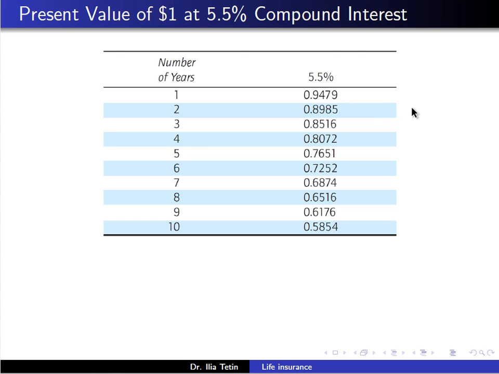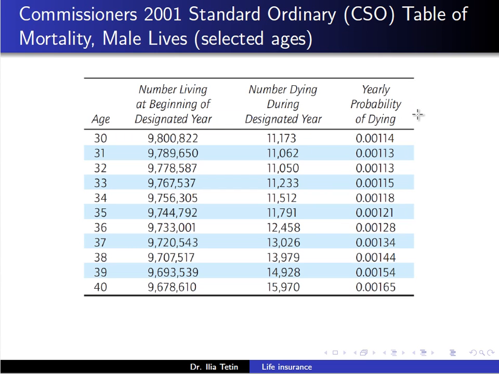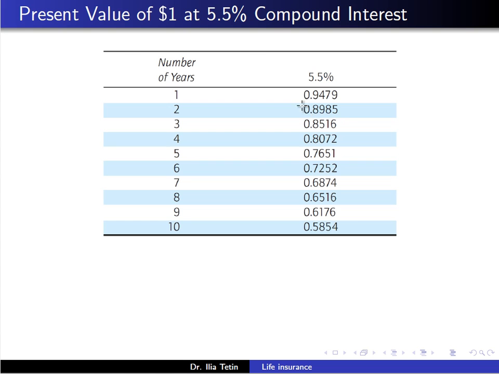Age 34 will give us, following the same calculations, the amount at age 34 divided by the amount at age 32, times $1, times this value. And this will give us 0.9.